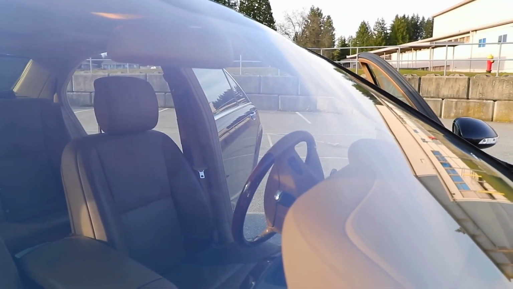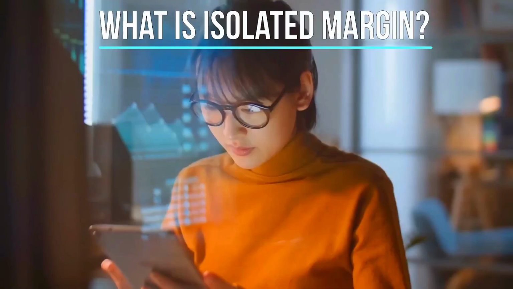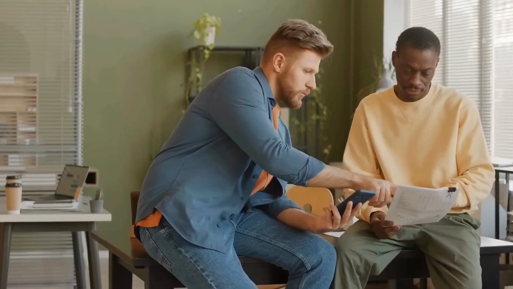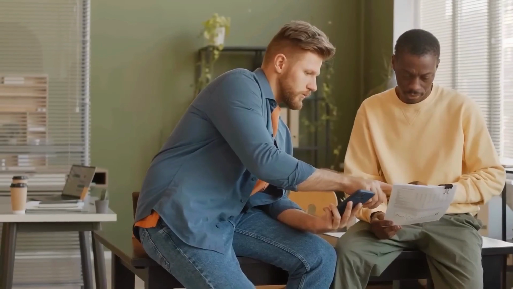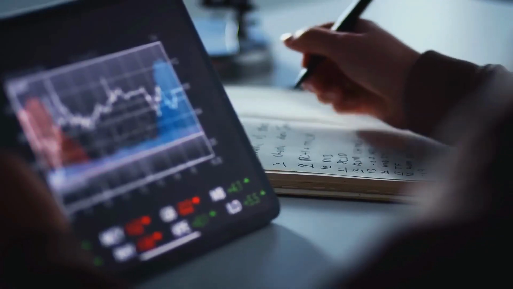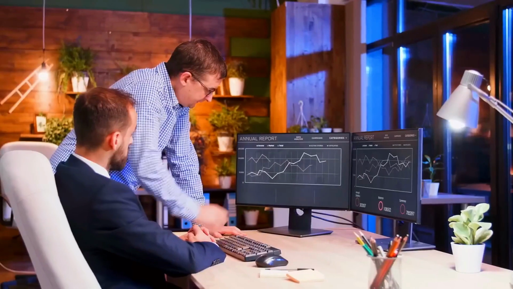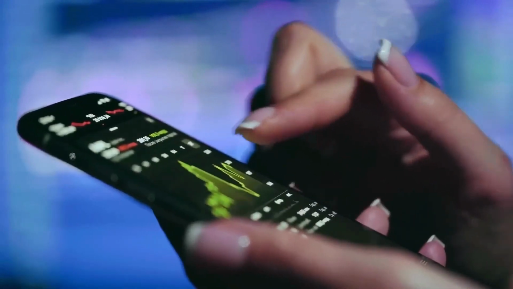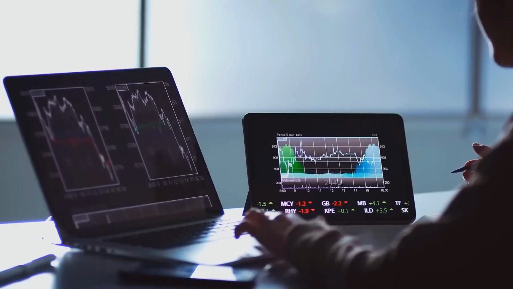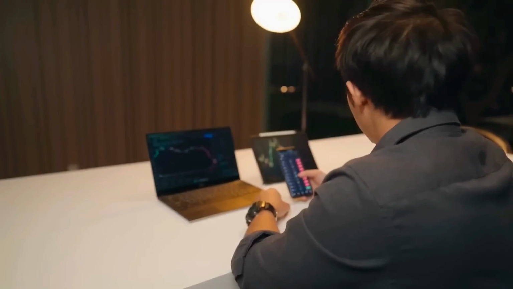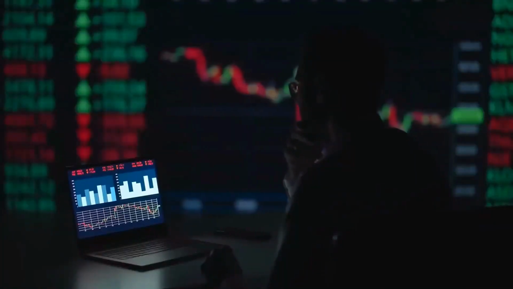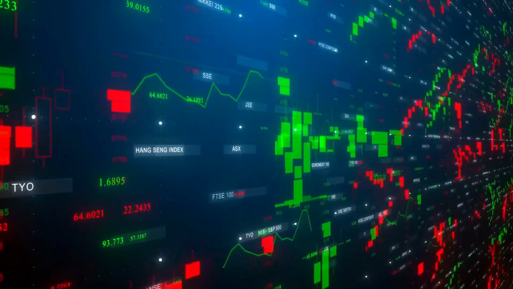Okay. Let's continue. Isolated margin and cross margin are two different margin types available on many cryptocurrency trading platforms. Each mode has its own utility and risks. Let's understand what they are and how they work. In isolated margin mode, the amount of margin is limited to a specific position. This means that you decide how much of your funds you want to allocate as collateral for a specific position, and the rest of your funds are not affected by that particular trade.